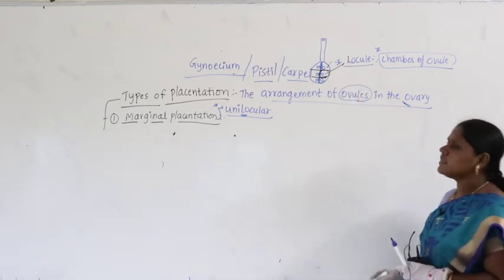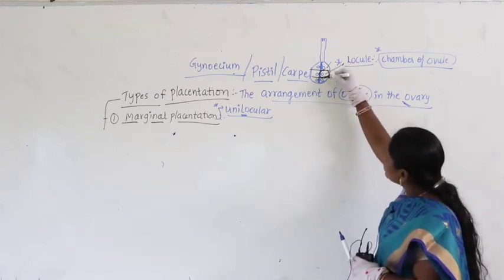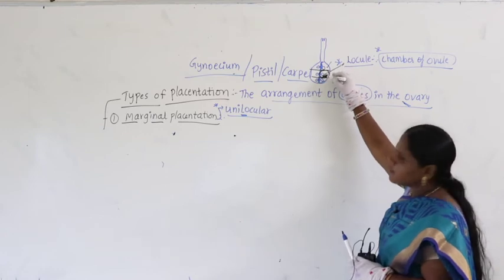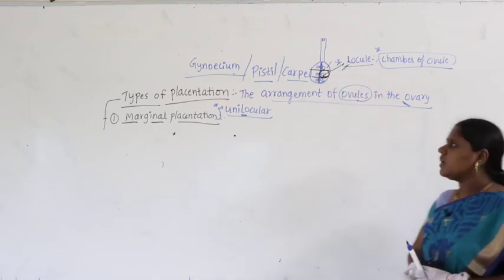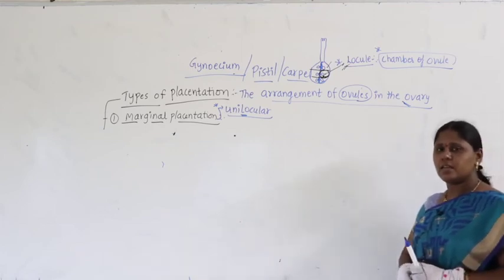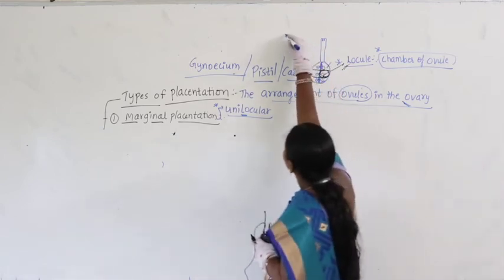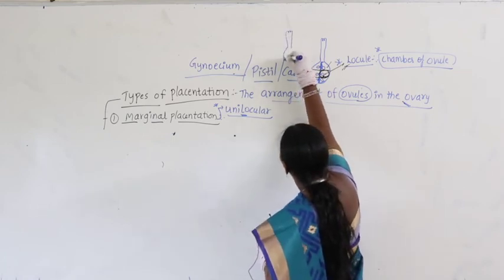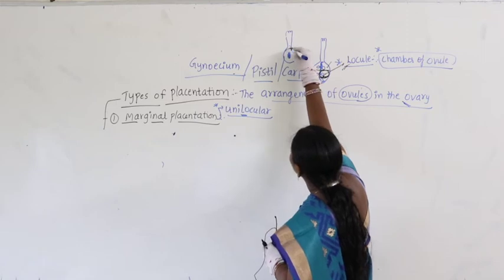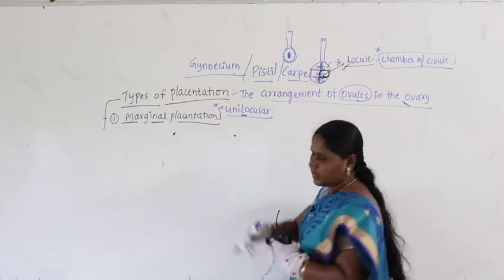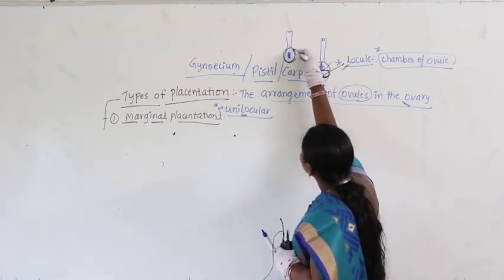So, how many locules are there? Suppose you find only one ovule in this ovary, that means you find only one chamber.